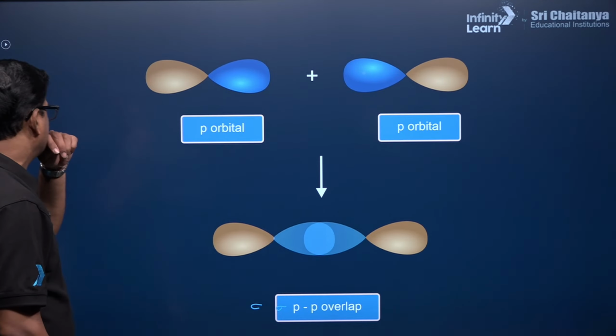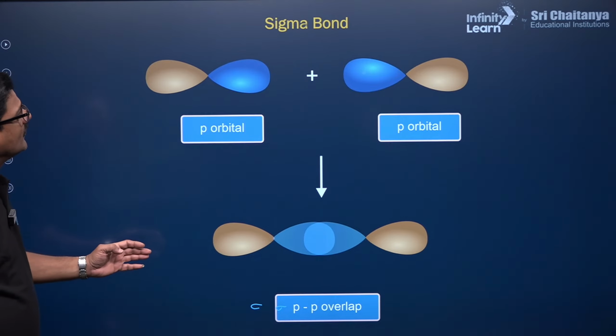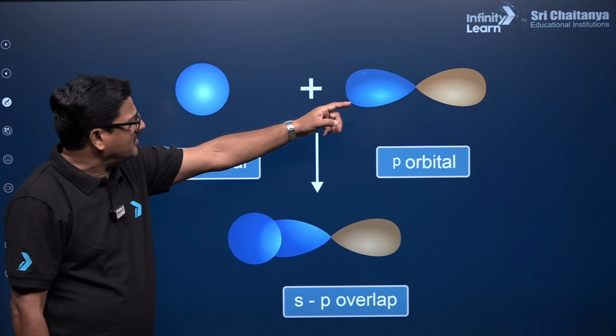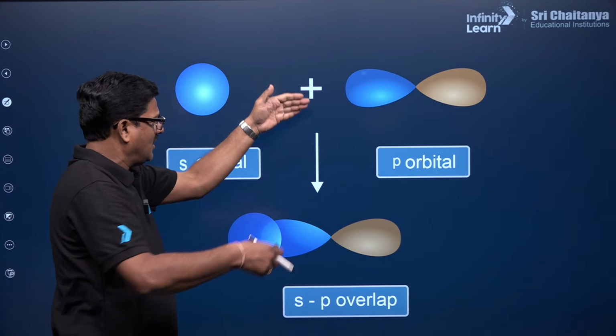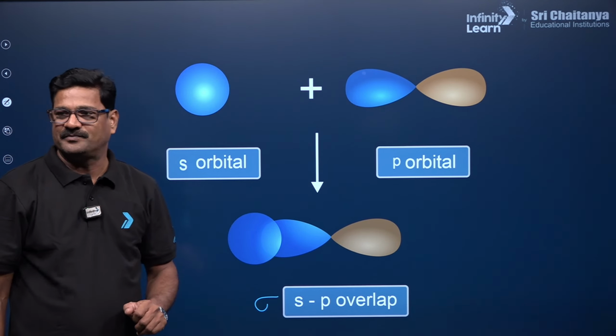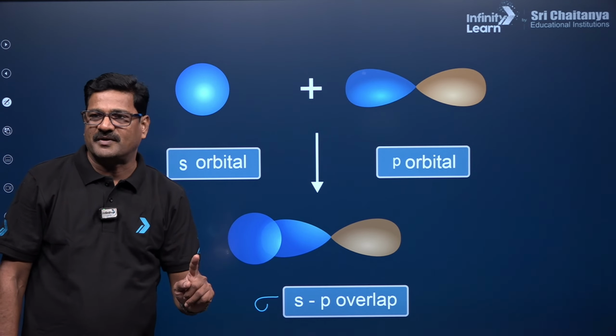That's good here. Now you can see the sigma bond: s orbital and p orbital both will come and make a sigma sp overlapping. Sigma sp overlapping.